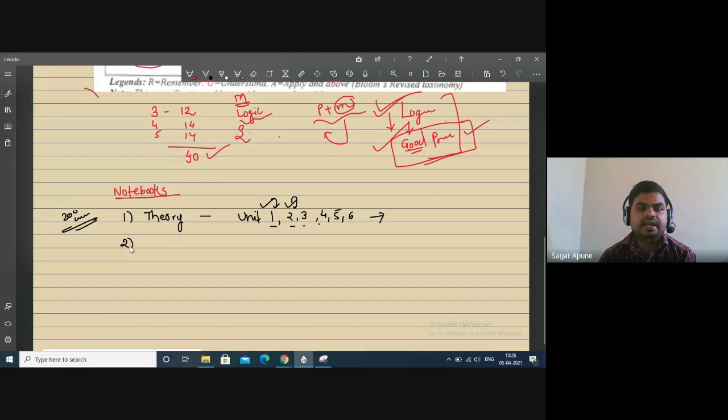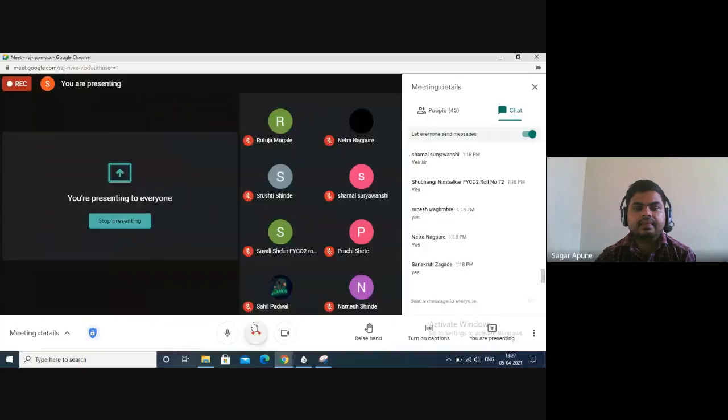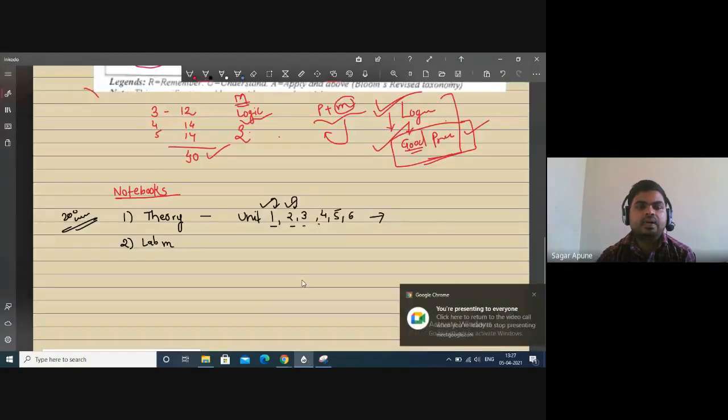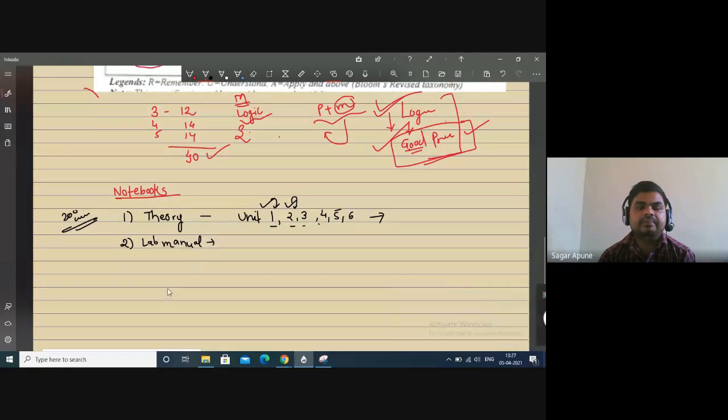But for the second, you have to complete your lab manual. Don't print the lab manual PDF, right? It is not mandatory to print the whole lab manual. It is too costly, right? So